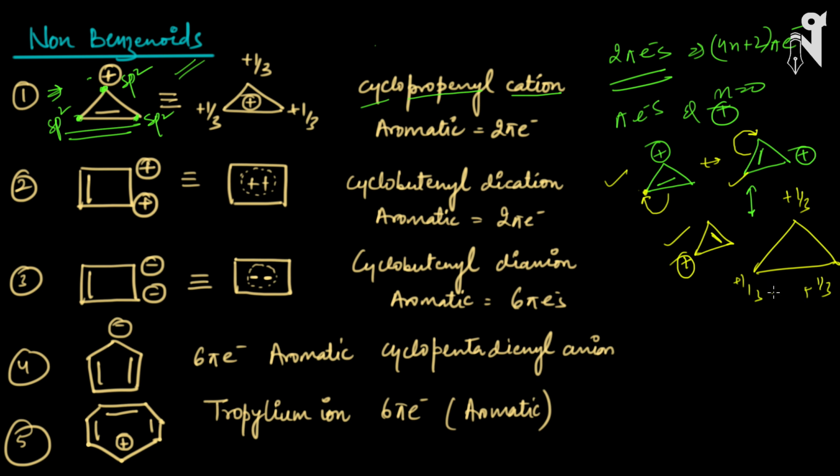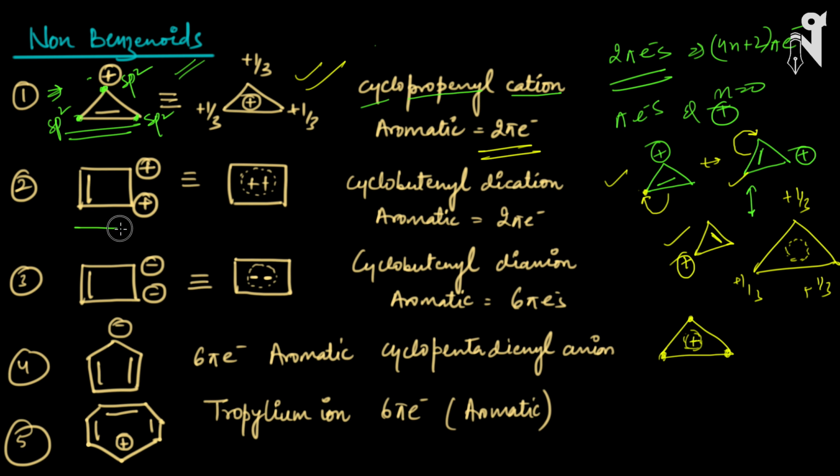And the double bond is also rotating inside the molecule. Sometimes we can also write it as this, a circle with the positive charge inside. The positive charge inside represents that the positive charge is distributed among all the carbons present in the molecule. This dotted circle shows the double bond is moving in and getting shared by all the carbons as well as the plus charge. So that's how we represent it. So it is aromatic because of the 2 pi electrons present here.